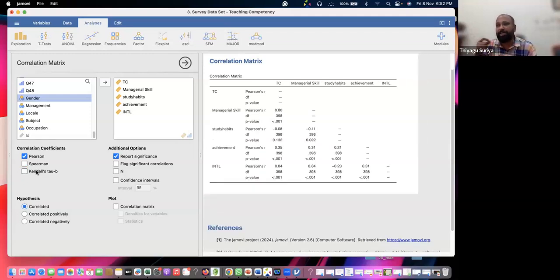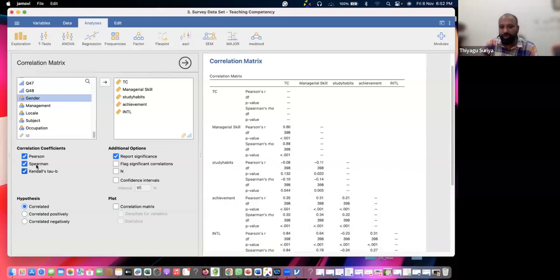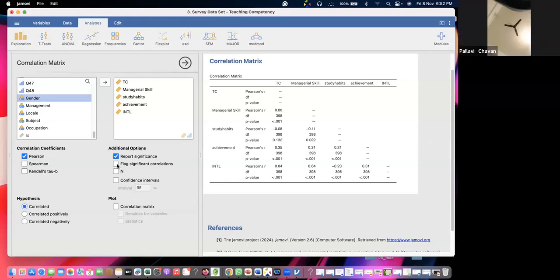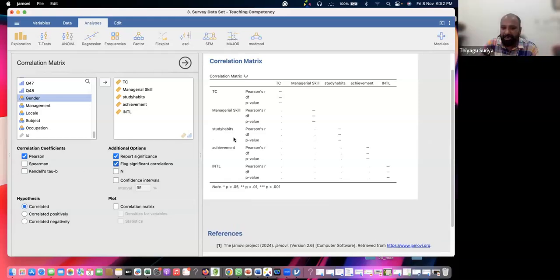But the problem I found with SPSS is that when you do some computation, the basic output templates come automatically. You cannot customize the output. Is it correct? Here you can compute which one you want and which you don't need, and you can directly remove it. Automatically the output comes. Suppose you want to get a flag for significance, you can select the flag. Flag is nothing but the significance.